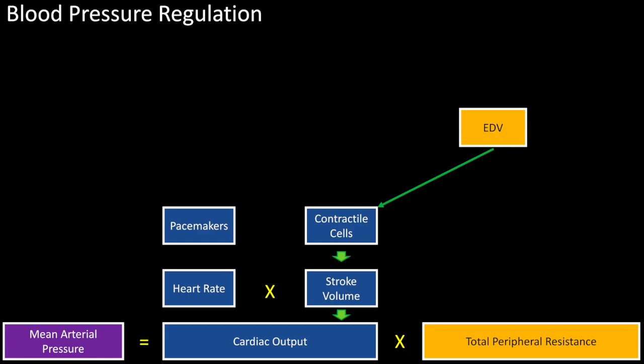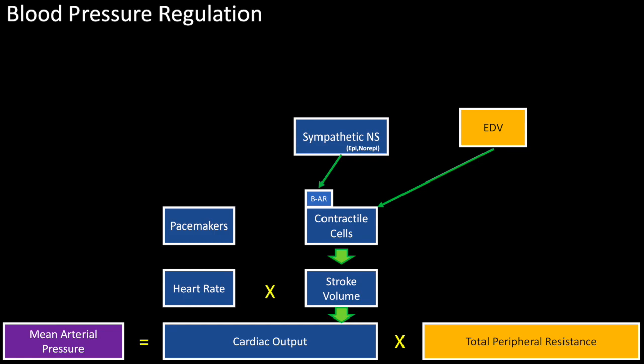The heart is also regulated extrinsically by hormones and the autonomic nervous system. Recall that both contractile and pacemaker cells are innervated by the sympathetic nervous system. When the cardioacceleratory center and cardiac nerve are stimulated, epinephrine and norepinephrine released onto beta-adrenergic receptors on contractile cells ultimately increases cytoplasmic calcium and leads to an increased contractility and stroke volume.